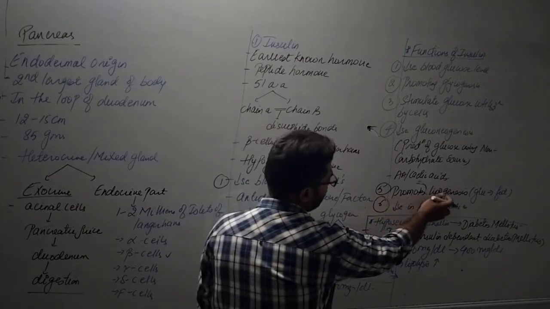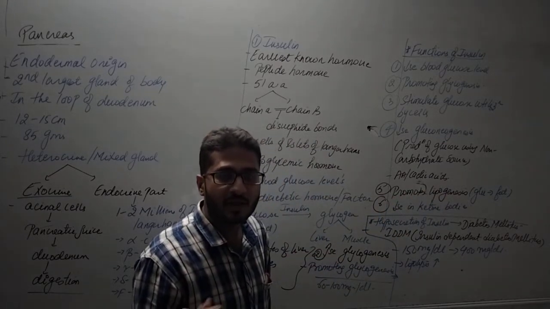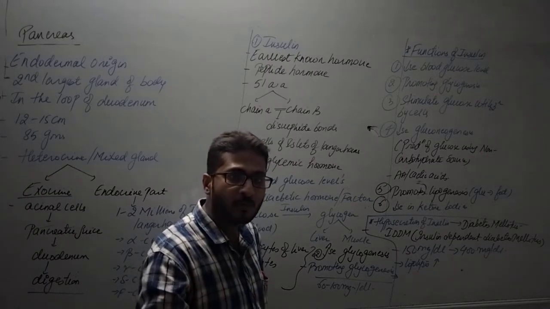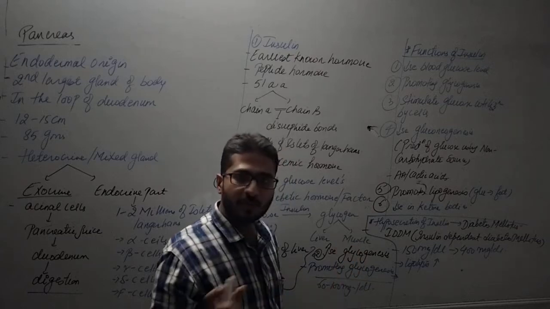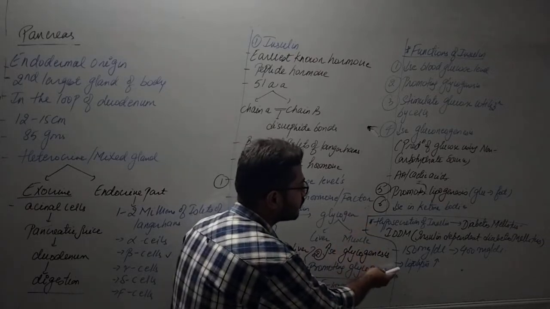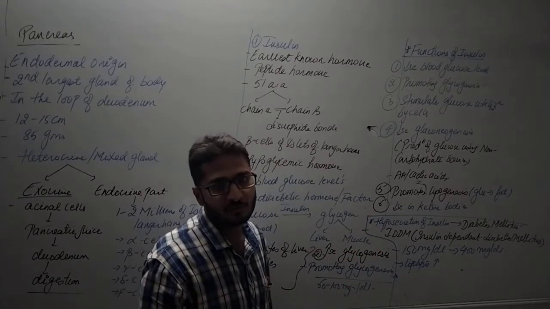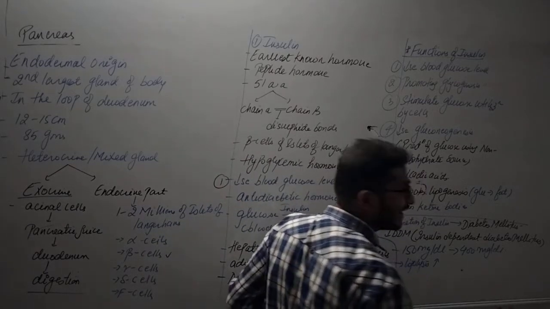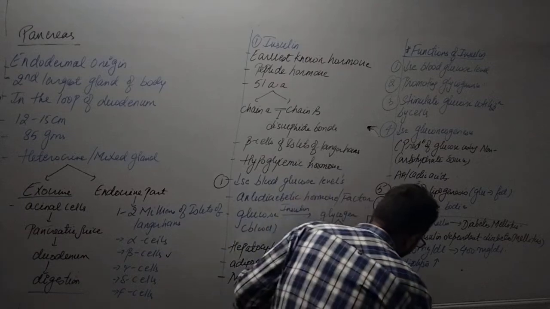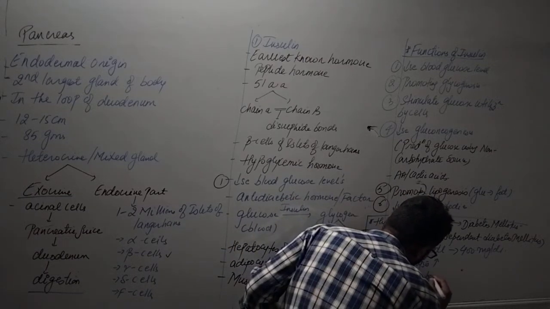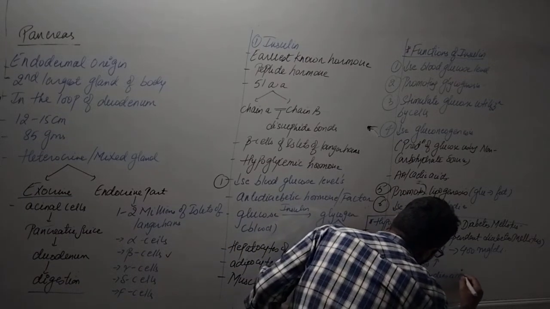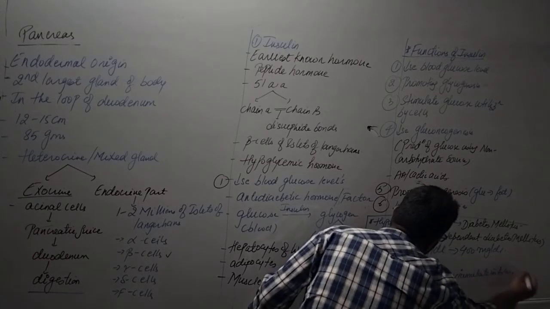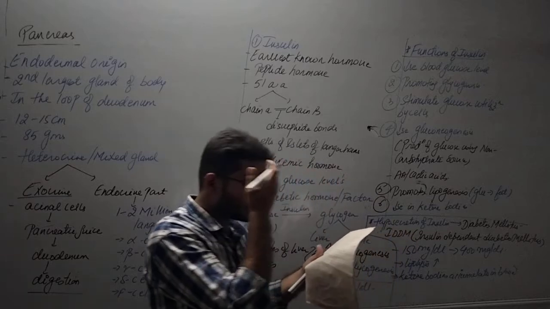Here, to promote lipogenesis means glucose is converted to fat. Lipogenesis takes place, lysis is not taking place. Lipids, fats are formed. Ketone bodies will not be there, so ketone bodies decrease. Here it is totally opposite. Lipolysis, that means breakdown of the lipids, that is fatty molecules, takes place. And if a large amount of fatty molecules breaks down, then ketone bodies accumulate in blood. Right? Ketone bodies accumulate in blood.